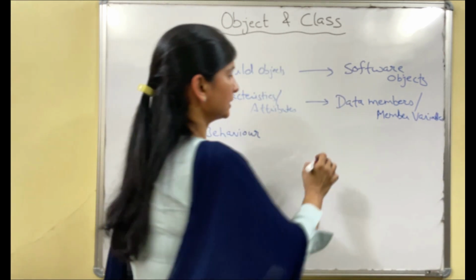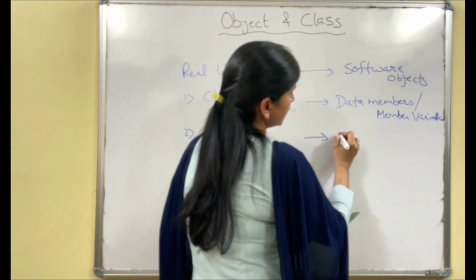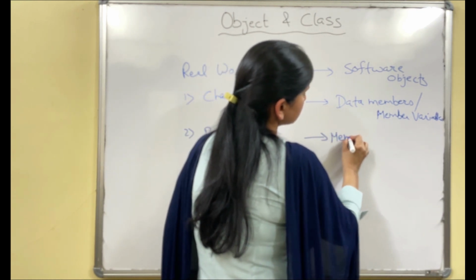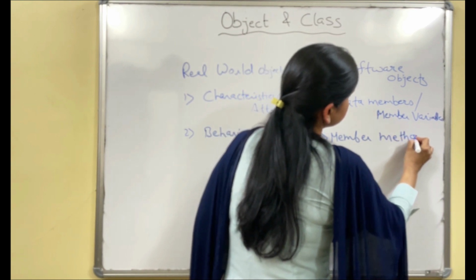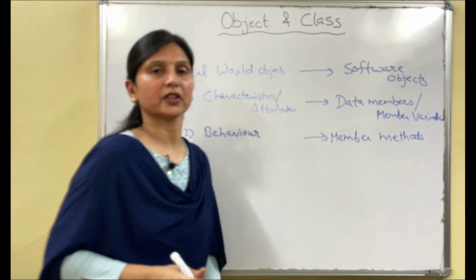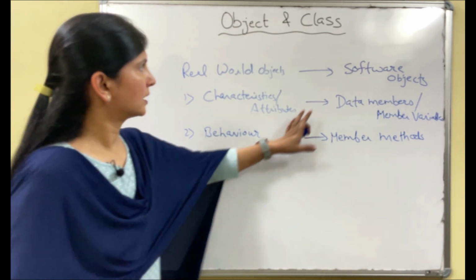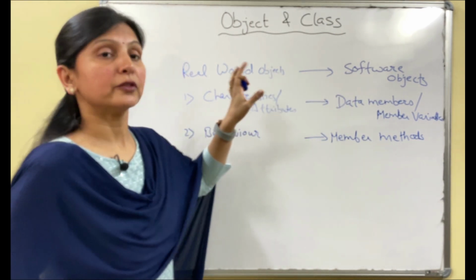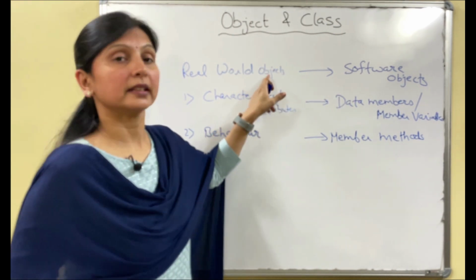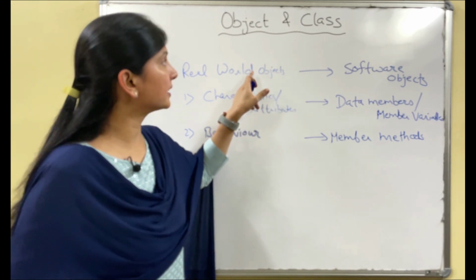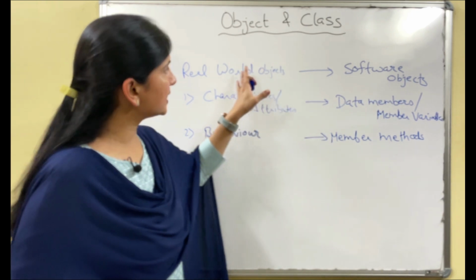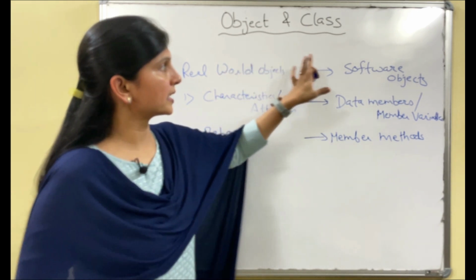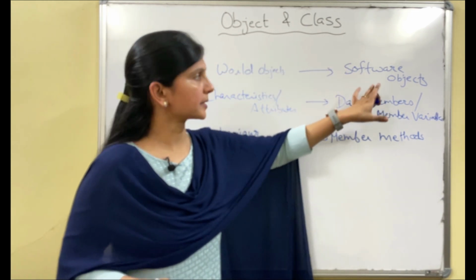And behavior is referred to as member methods, or functions, you can say. That's why we say in OOPS we can take any real world problem or situation by using objects. So easily we can use real world objects as software objects.